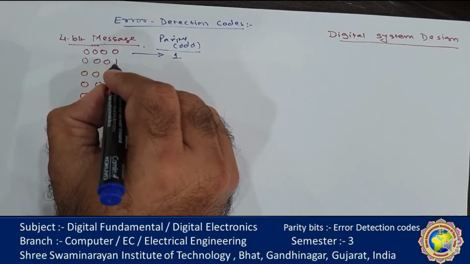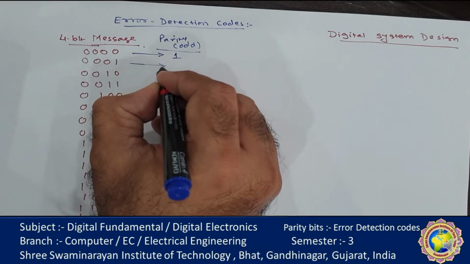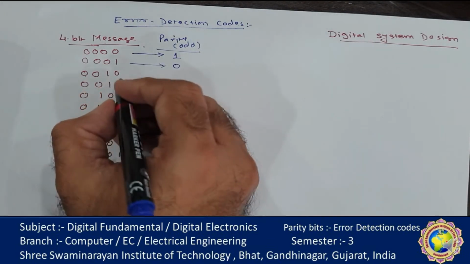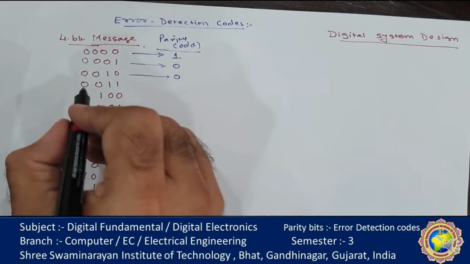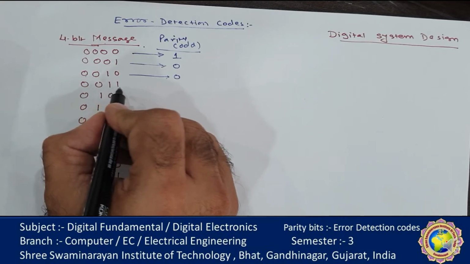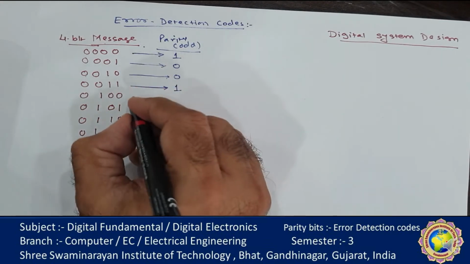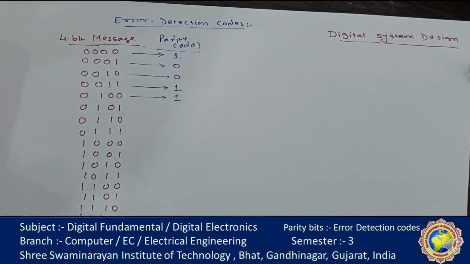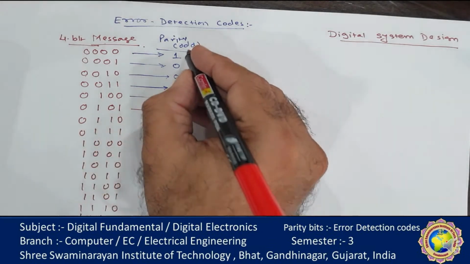0, 0, 0, 1. How many times 1? 1 time. So 1 itself is an odd number, so there is no need. 0, 0, 1, 0. So again here only 1 time 1, so no need to add 1. 0, 0, 1, 1. 2 times are there, and 2 is an even number, so there is a requirement for 1 more. Means if the number of 1s is even, the odd parity bit is 1.